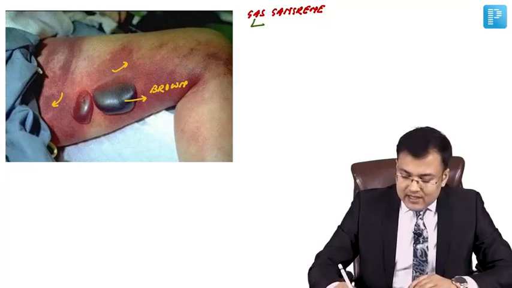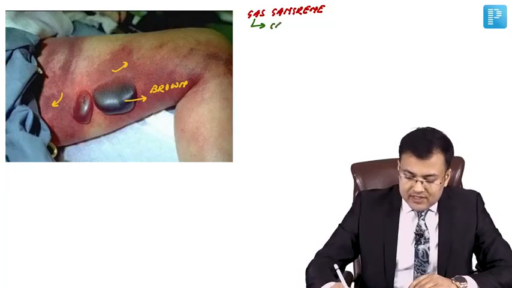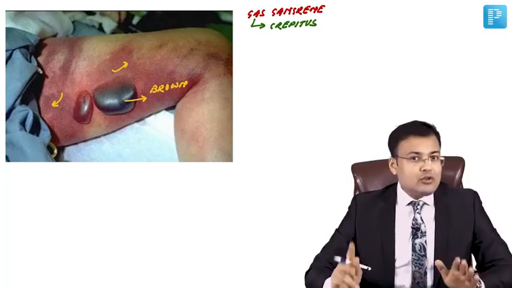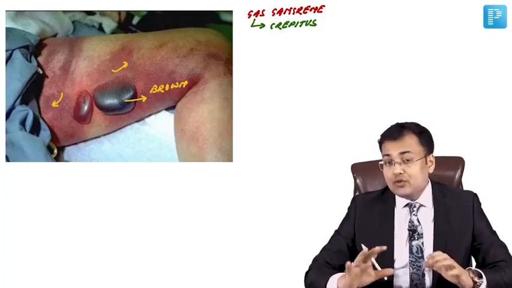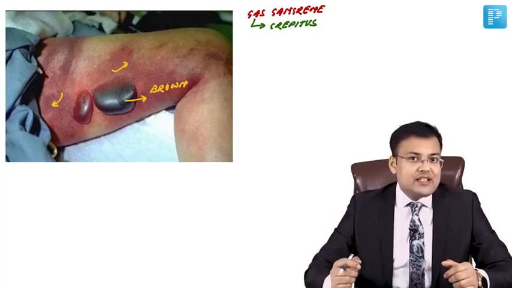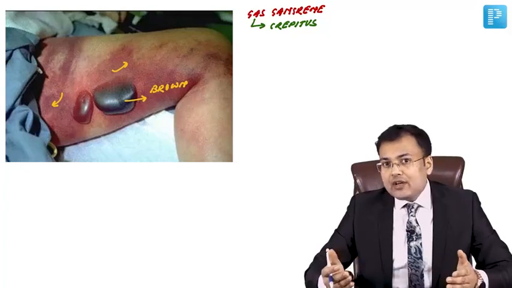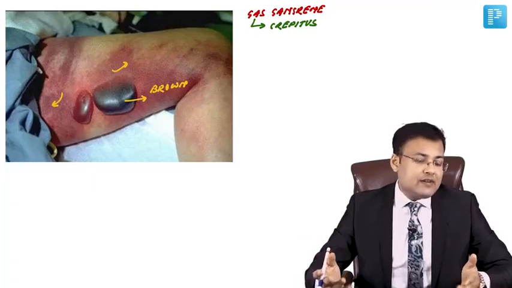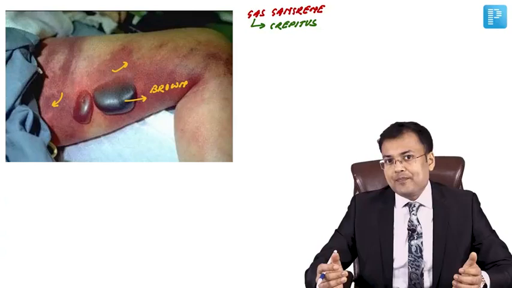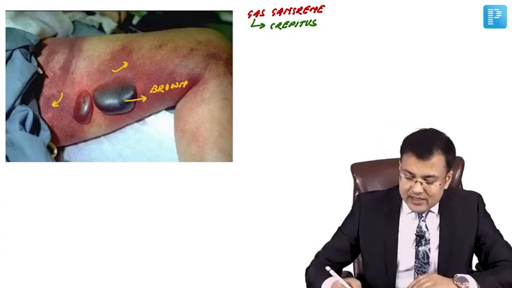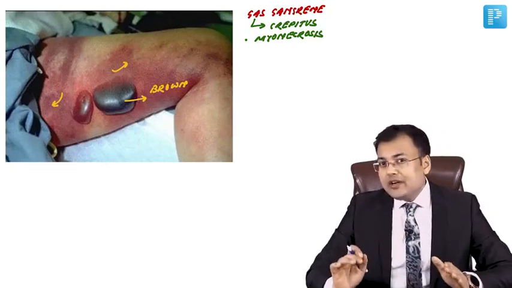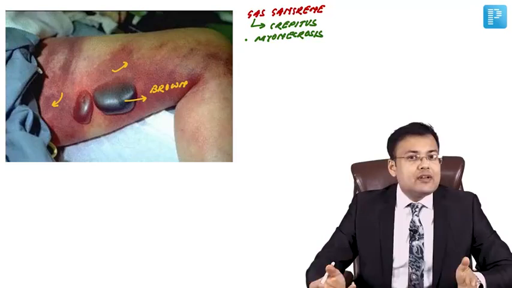Whenever there is presence of gas and we are going to perform the palpation, because of this gas, there is crepitus. It's crepitus because of the gas. Now there is another condition which looks like gas gangrene superficially, and that's necrotizing fasciitis. How to differentiate? In necrotizing fasciitis, there is necrosis up to the deep fascia. So there is involvement of skin, superficial fascia, deep fascia. What happens in gas gangrene? There is myonecrosis or muscle necrosis, and this feature differentiates it from necrotizing fasciitis.